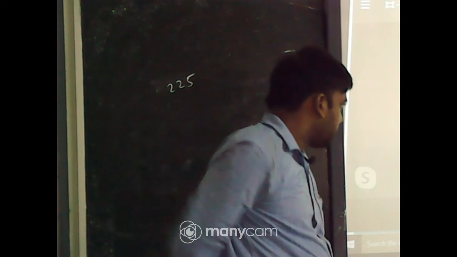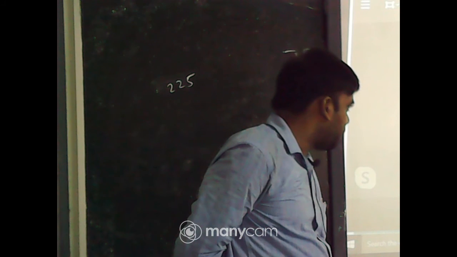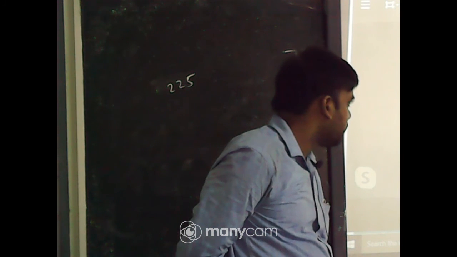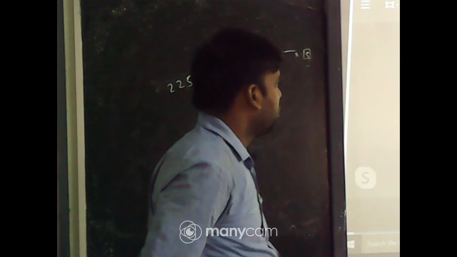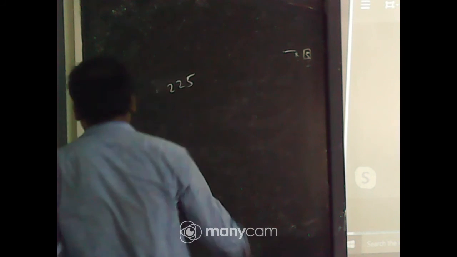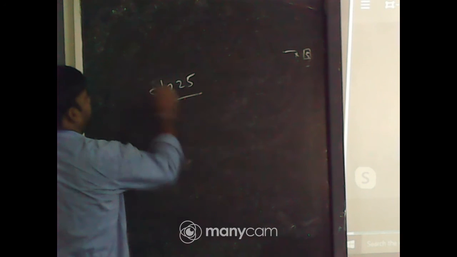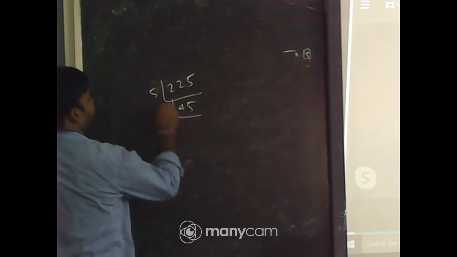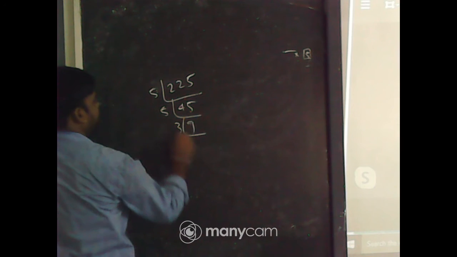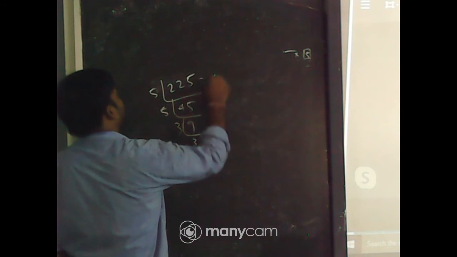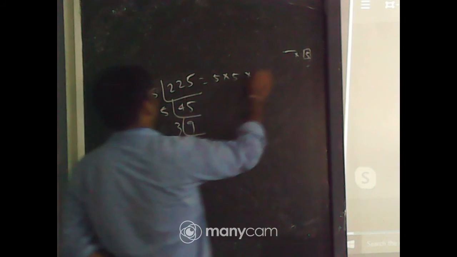Five. It is 5 or 15. Okay, 5 and 3. So let us check which number should be multiplied here. 225, first of all 5, 45, 5, 9, 3, 3. So 225 means 5 into 5 into 3 into 3.